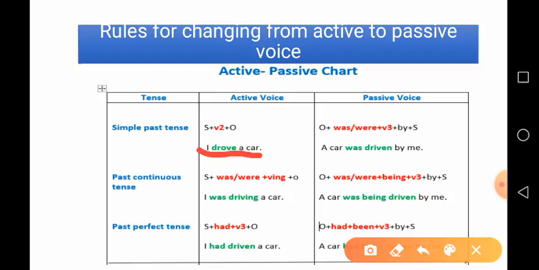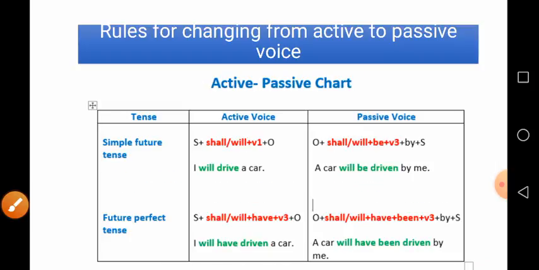So, the object comes first, that is a car, then was as a helping verb, then V3 driven, and then by plus subject. So, the passive voice sentence of I drove a car is a car was driven by me. That is it here.